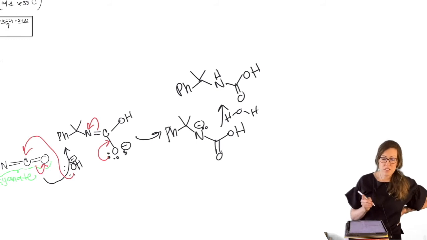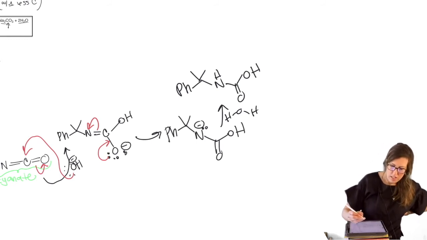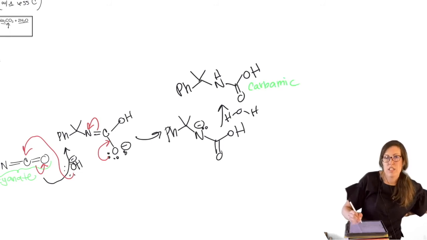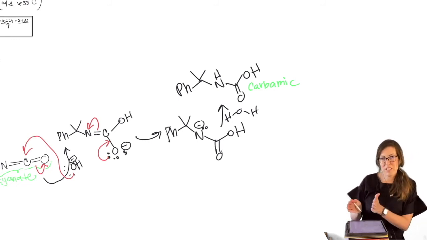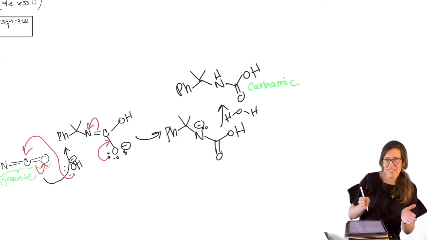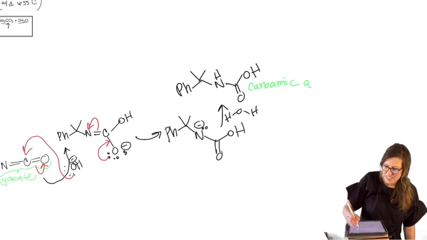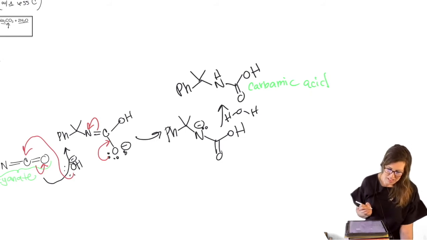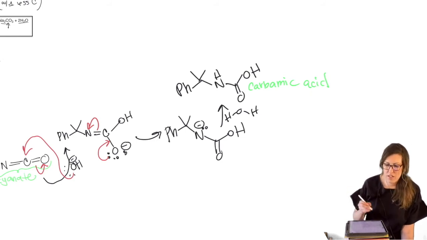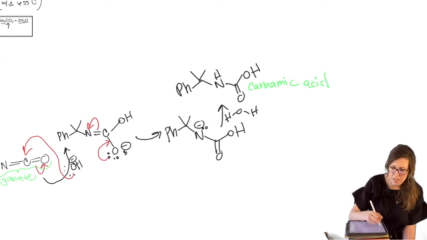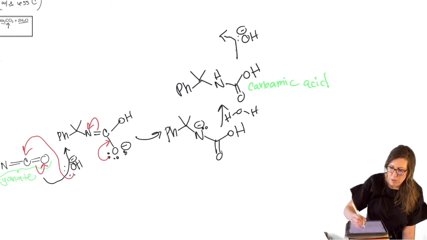Okay, that is neutral. So most of our neutral intermediates have a name. This is called a carbamic acid. Carbamic. It's a carboxylic acid that has an amide on the functionality on the other side. So one side looks like carboxylic acid, the other side looks like amide. It's like Jekyll and Hyde. Carbamic acid, so it's a difunctional sort of group. Okay, so it doesn't stay there though. We're in basic conditions, so it quickly gets deprotonated. So like I've said, a lot of these steps are simple, but plentiful, but we are trying to get to the meat of it, which was how did that rearrangement happen?